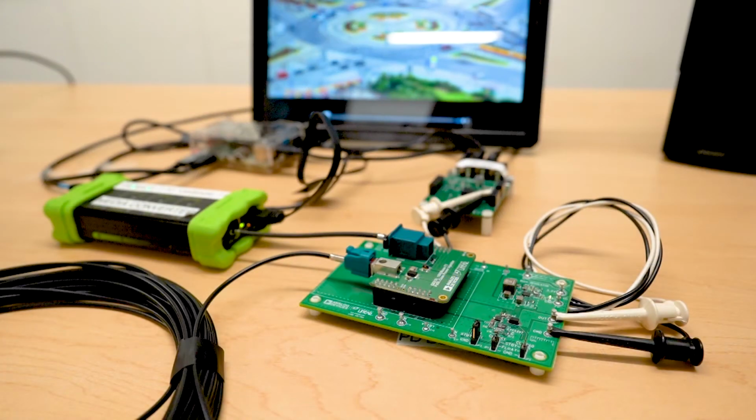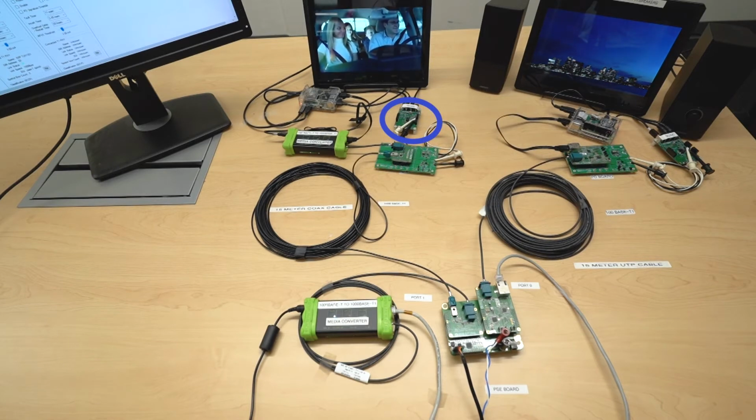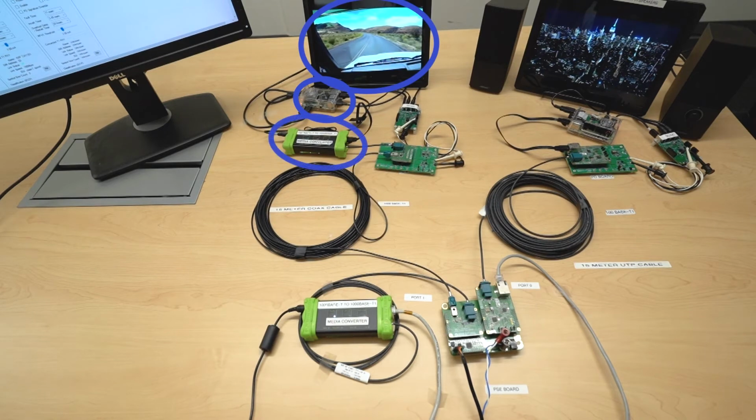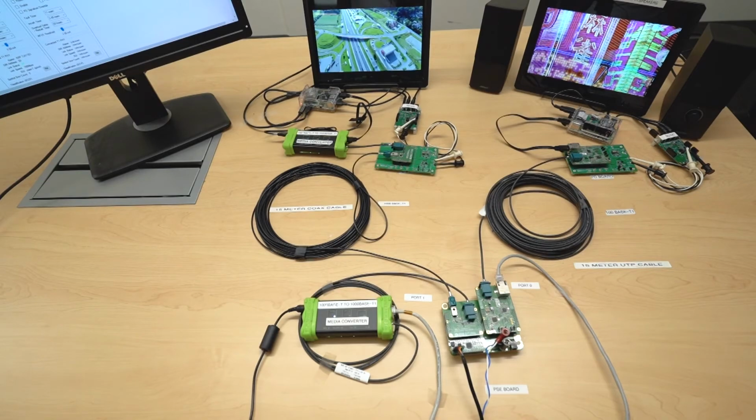At the PD end is another LTC4297 PD motherboard with a similar 1000 base T1 midspan shield used on the PSE motherboard. The 1000 base T1 data is connected to the external 1000 base T1 to 1000 base T media converter. Power extracted from the data lines goes to a DC-DC converter, which in turn powers a Raspberry Pi, an LCD screen, and the external media converter. This system draws a maximum of 19 watts.